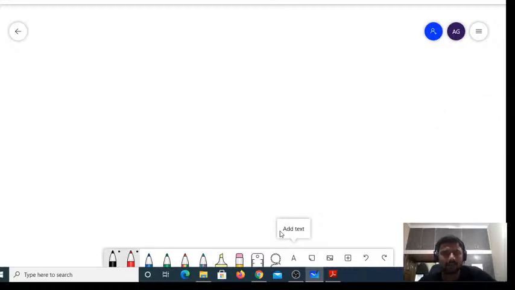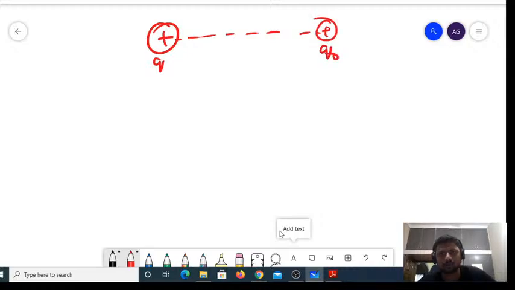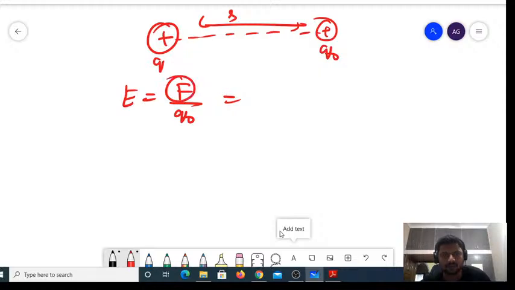Let me consider a source charge Q at a distance of R. I have placed the test charge Q0. E is defined as F divided by Q0. What is the value of F here? It is K into Q1 into Q2 divided by R square, divided by Q0.